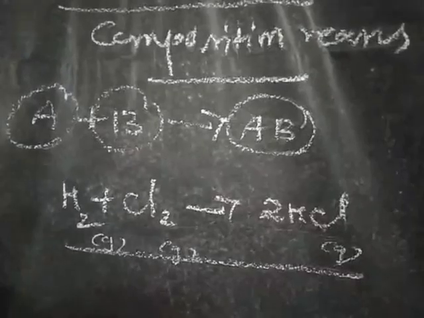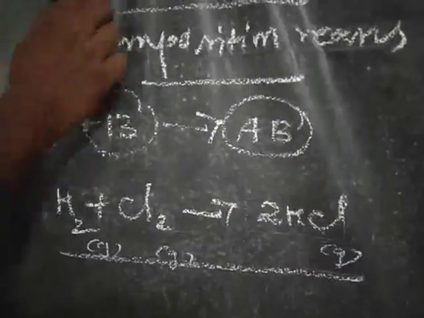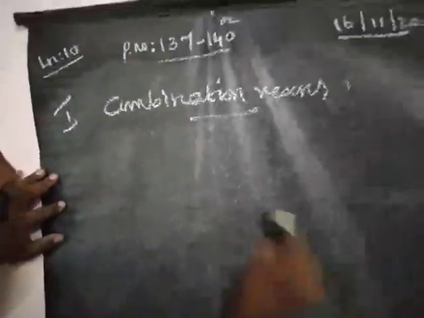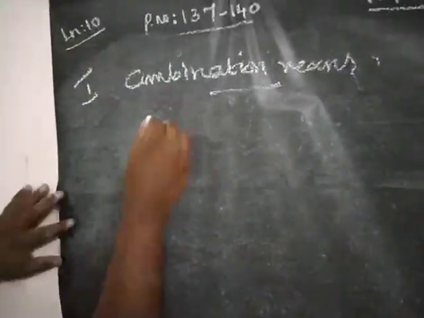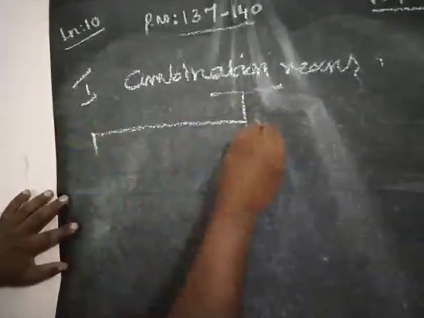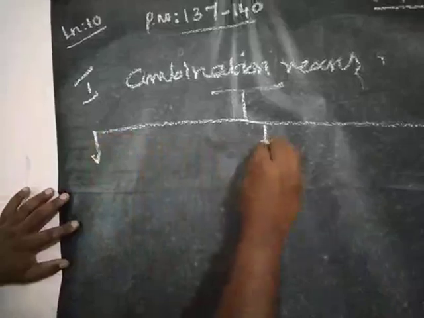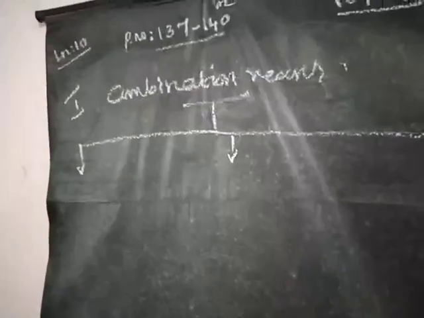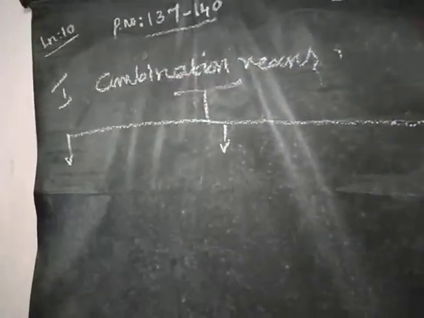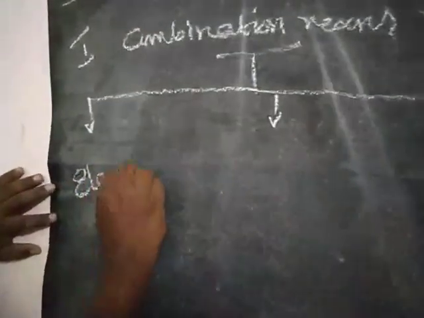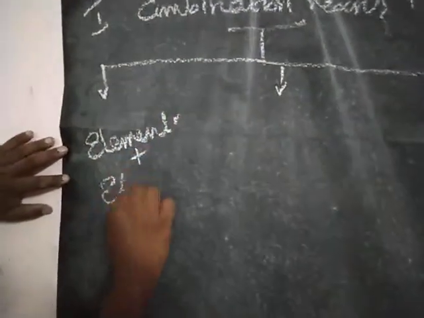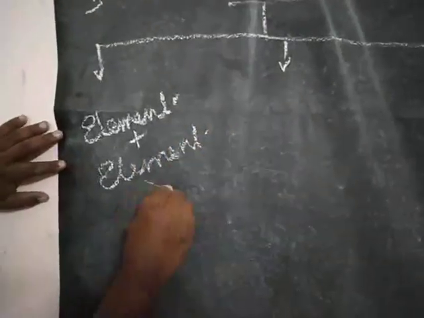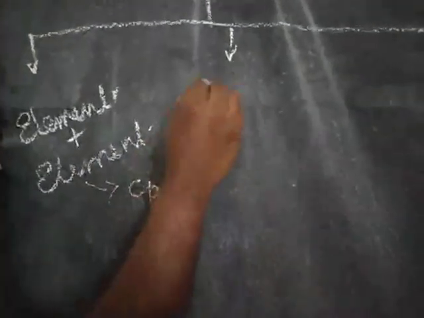Depending upon the chemical nature of the reaction, combination reactions can be classified into 3 types. One is element plus element gives compound.